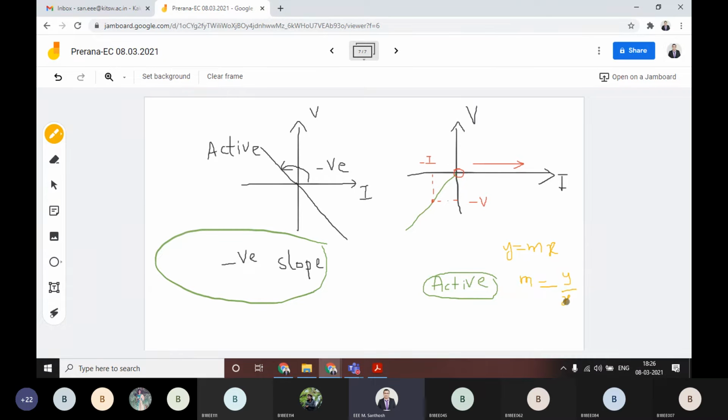Here the y-axis coordinate is minus V, and I am calculating the slope at this point. How do you calculate the m value? Simply minus V by minus I. Whether it is positive or negative, minus minus cancel, and it directly gives you a positive slope. If it is a positive slope, is this element active or passive?